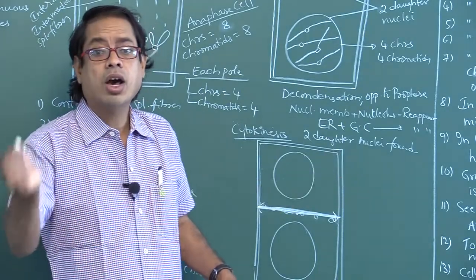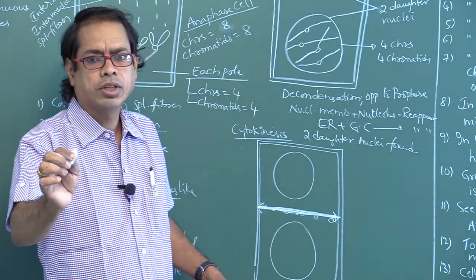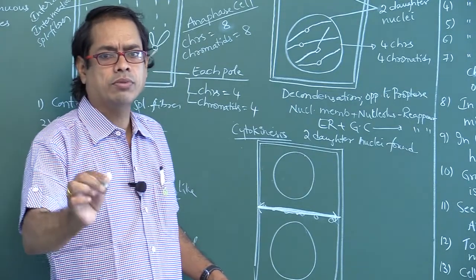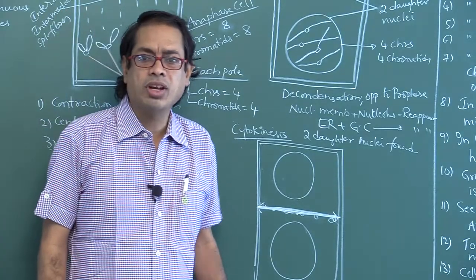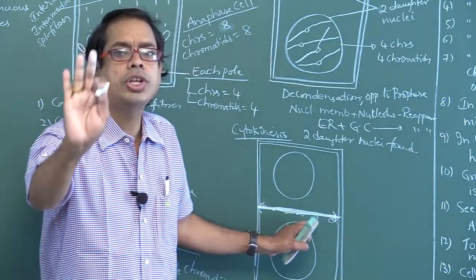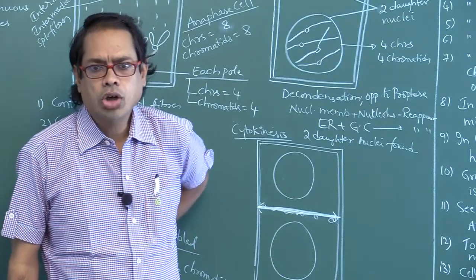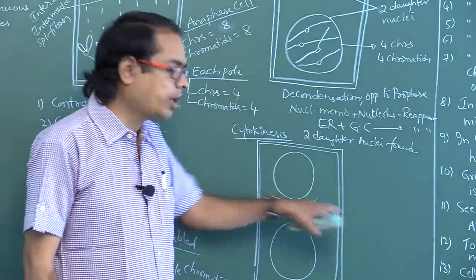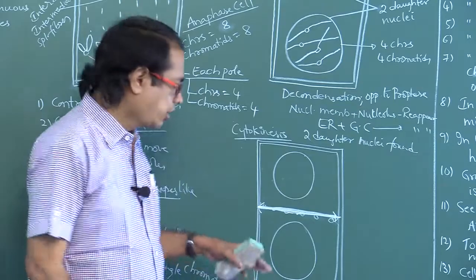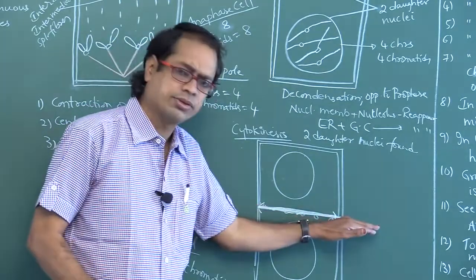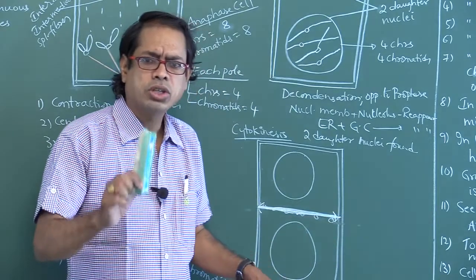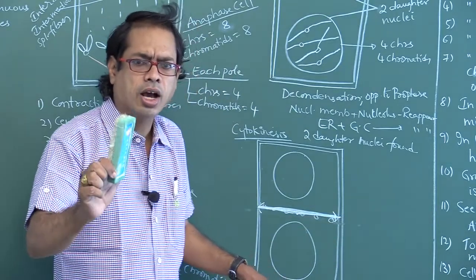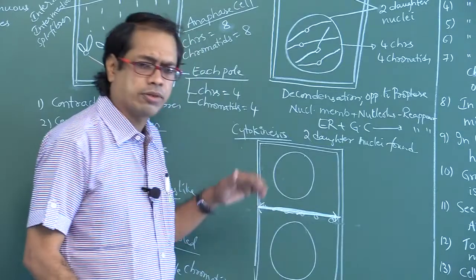Middle lamella is formed from the cell plate. Which cell organelle plays an important role in cell division? Golgi complex. Golgi complex vesicles come at the equatorial plate, no? That's why. Equatorial plate means like this. Cell plate also like this. Both cell plate and equatorial plate are parallel to each other.